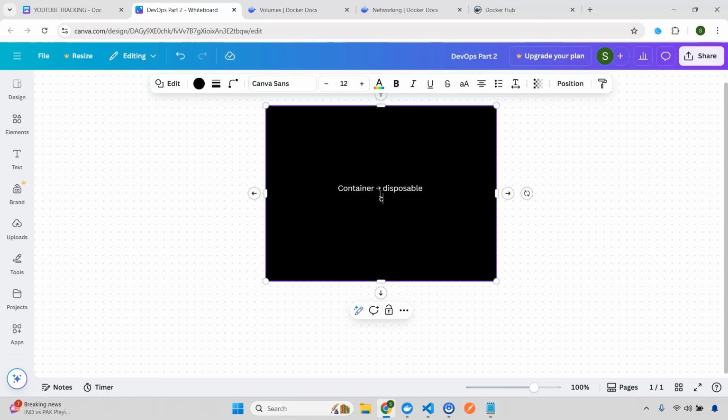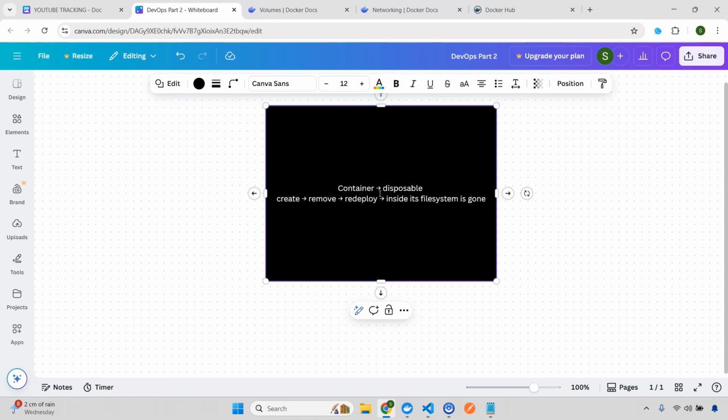Let's say you create a container, then you remove the container, then I redeploy the container. What will happen? Everything you had inside its file system will be removed or gone. That means you can't persist the data.